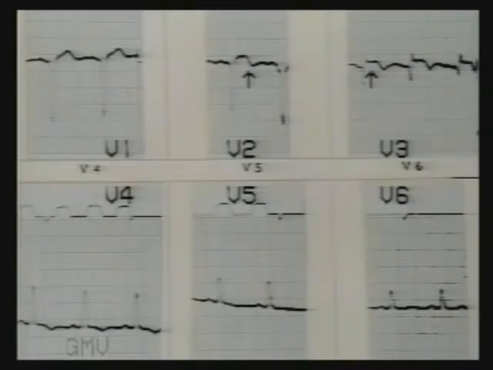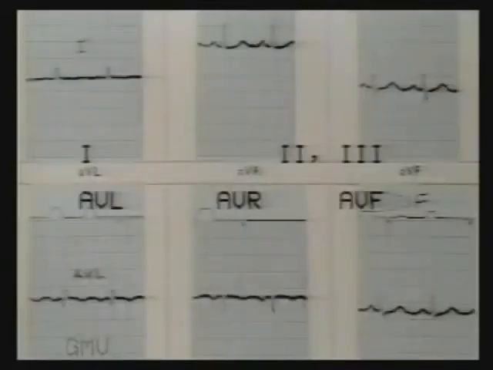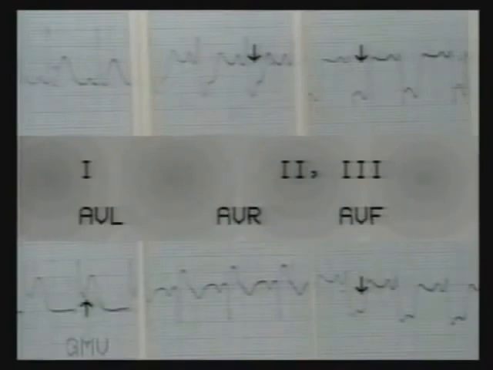The limb leads may not show any changes in a small anteroseptal infarct. Here, there is minimal ST elevation only in AVL. In this ECG, note the marked ST segment depression in inferior wall leads 2, 3 and AVF. The ST segment is depressed by up to 10 millimeters. There is ST elevation in AVL with tall T waves in 1 and AVL. This is a very fresh anterior wall infarct.